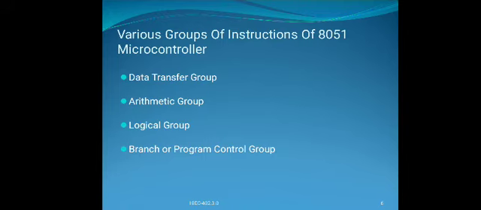Based on the function of 8051, the instruction set is classified into the following 5 groups.